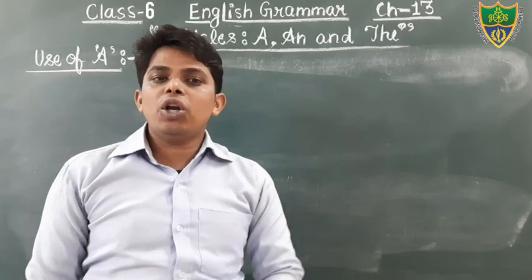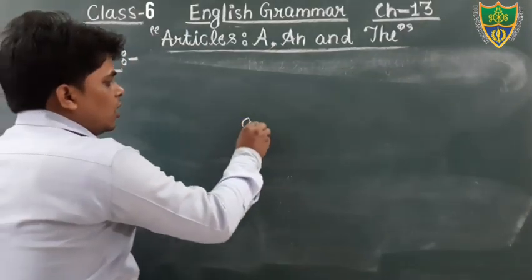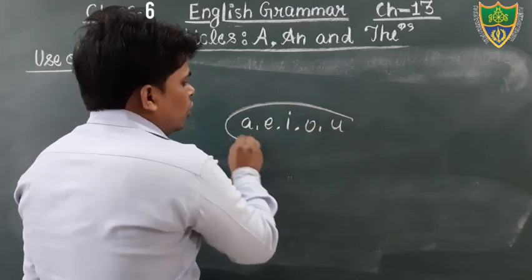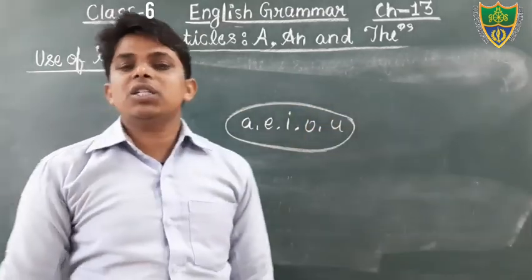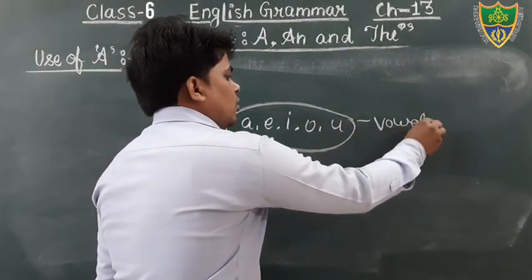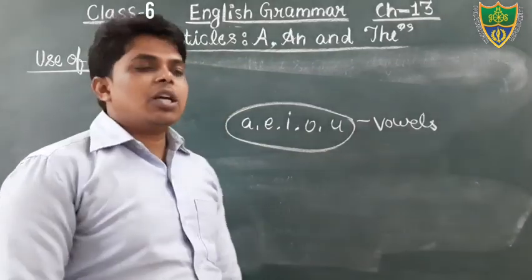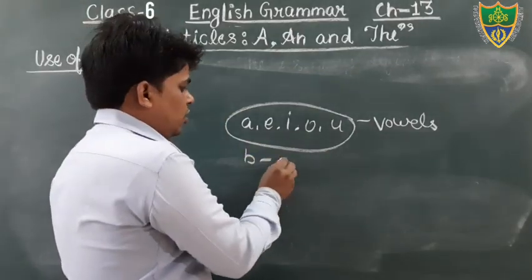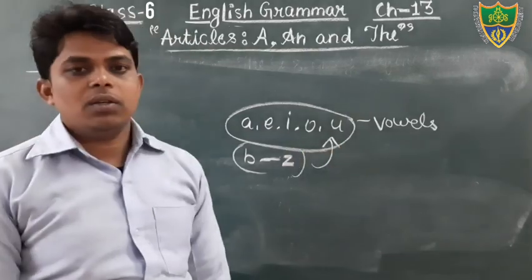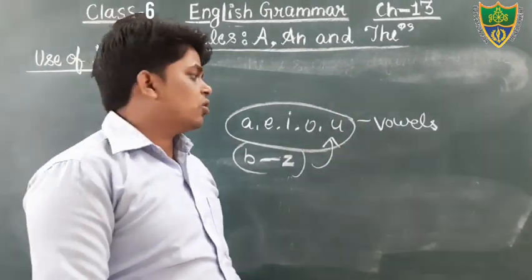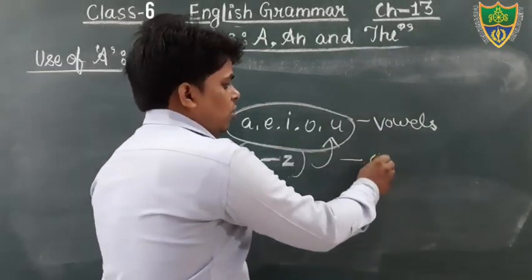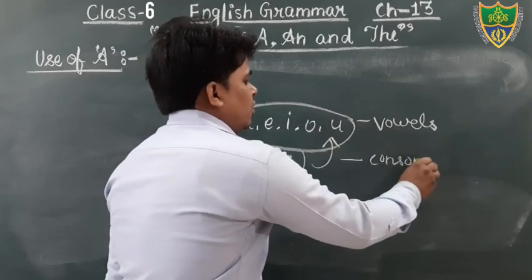Dear students, you all know the letters A, E, I, O, U. These 5 letters of English are known as vowels. And the rest of the letters from B to Z except these 5, the rest 21 letters, are known as consonants.